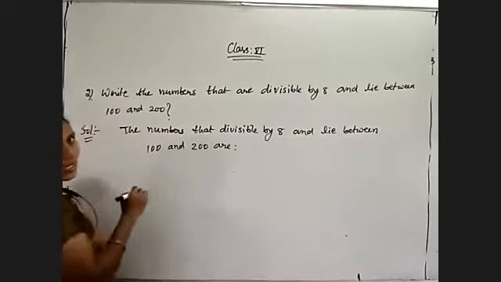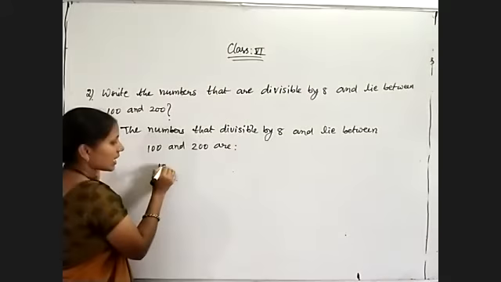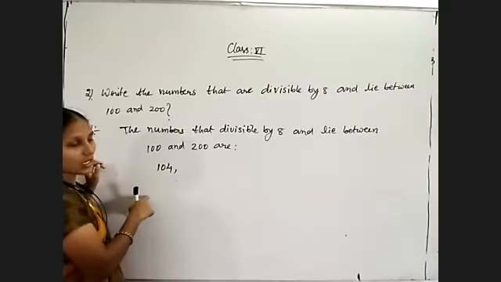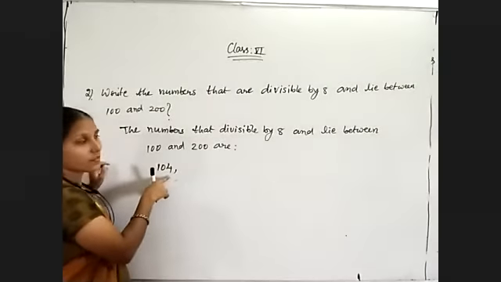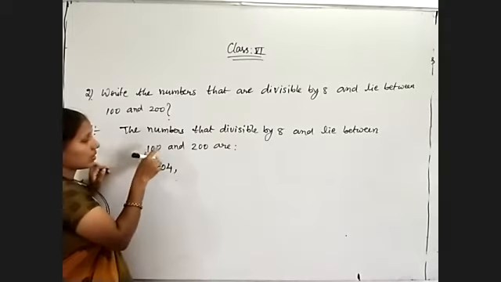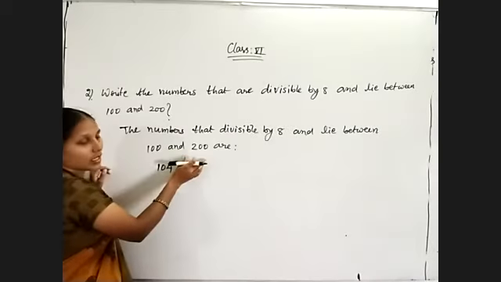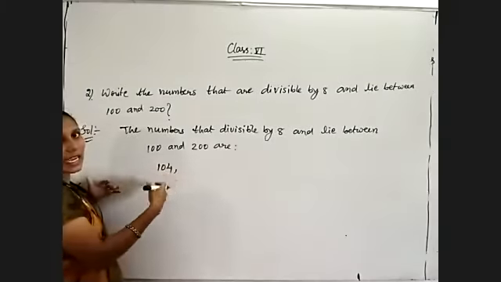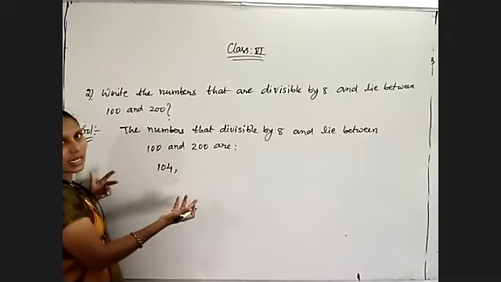So my first number, 104, is exactly divisible by 8. Just before, we did that. 104 is exactly divisible, and that is the smallest such number between 100 and 200. Now write by adding 8. Multiples of 8 we must write.